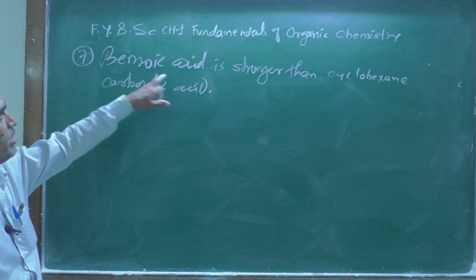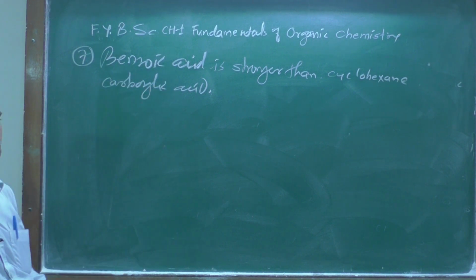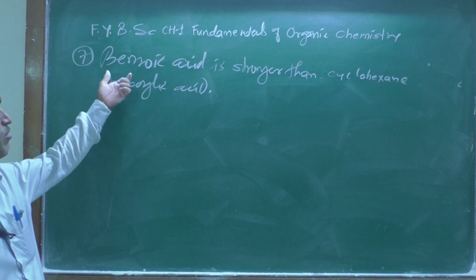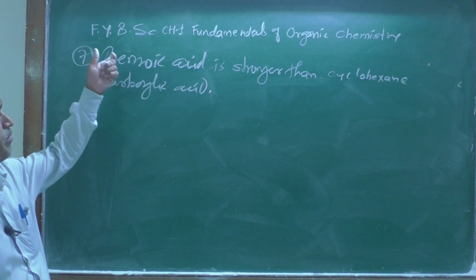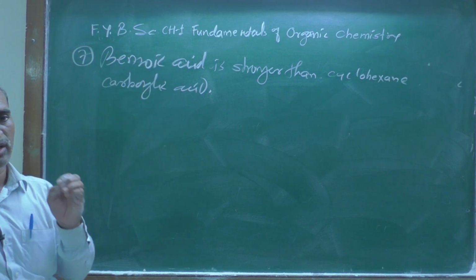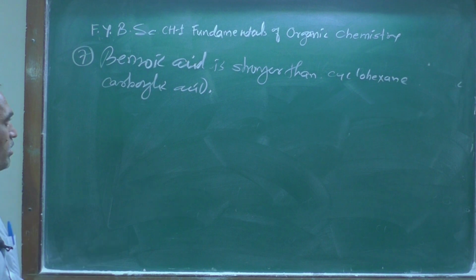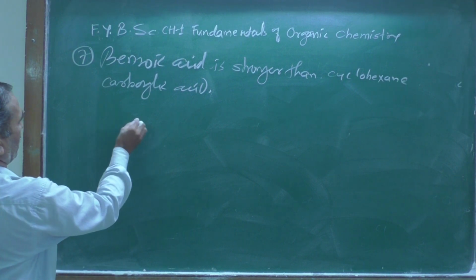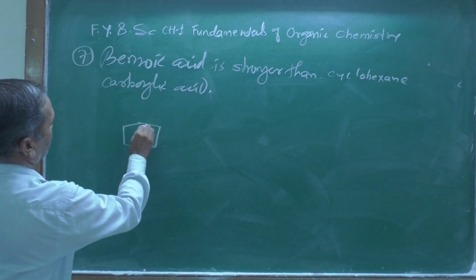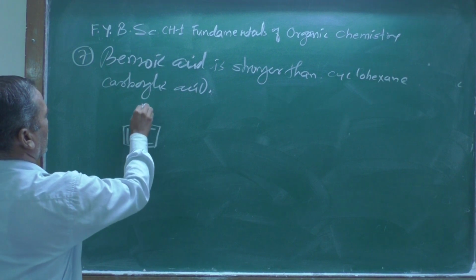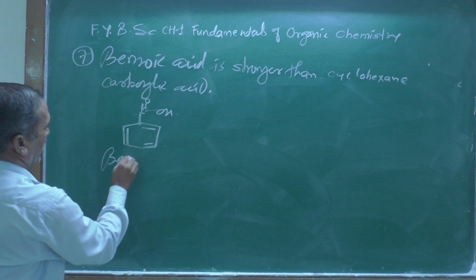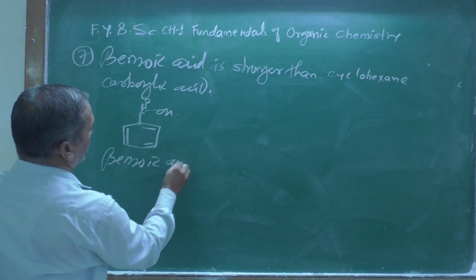While performing qualitative analysis for the determination of melting point, benzoic acid is always there in 11th standard, 12th standard, even this year also. We know the structure of benzoic acid is this one, with C double bond OH. This is the structure of benzoic acid.